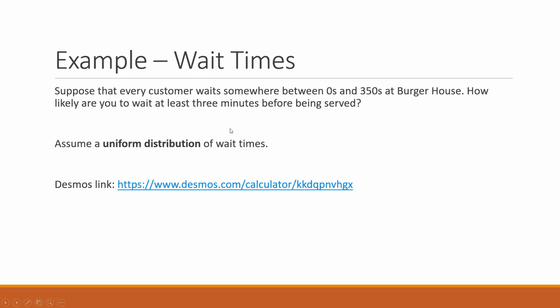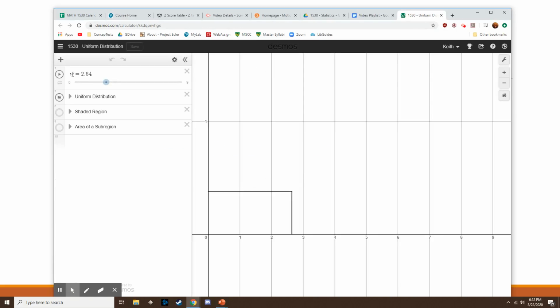For instance, suppose that you're waiting in line at Burger House and you know, for whatever reason, that the wait time is somewhere between 0 and 350 seconds. And you want to know, how likely would you be to wait at least 3 minutes before being served? Now, we can ask the same question again in the future with a normal distribution. But right now, let's assume a uniform distribution, that you are equally likely to wait 2 seconds as you are to wait 302 seconds. So let's take a look at what that kind of distribution will do for us here.